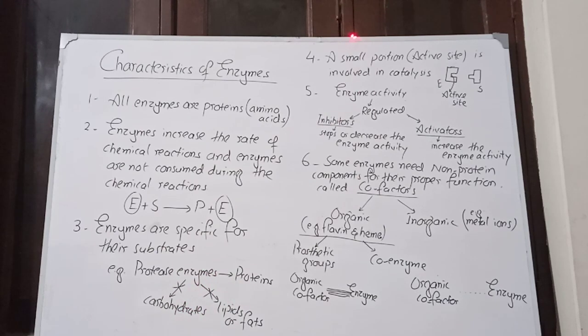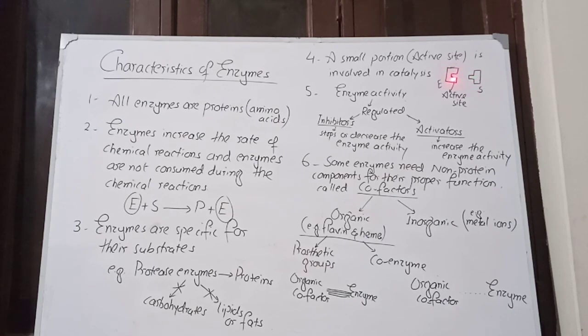Okay, number four, a small portion which is called the active site is involved in catalysis. For example, I have made a diagram of an enzyme. This small portion is where the substrate gets attached and fits with the enzyme. This small region is responsible for recognizing the substrate, binding it with itself and then converting the substrate into its products, so that is the active site.